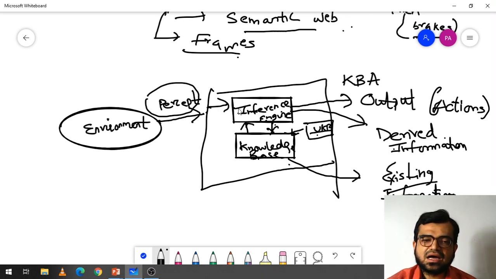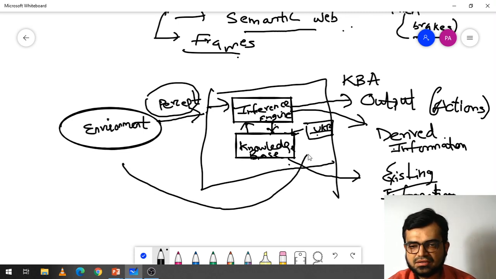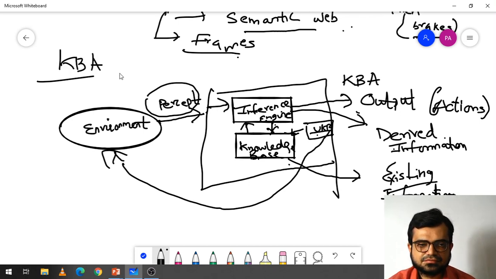This is how the architecture behaves, and this output you can also call output to the environment, back to the environment only. So in this way, this is the architecture for KBA, knowledge base agents.